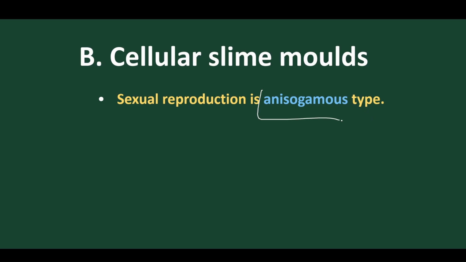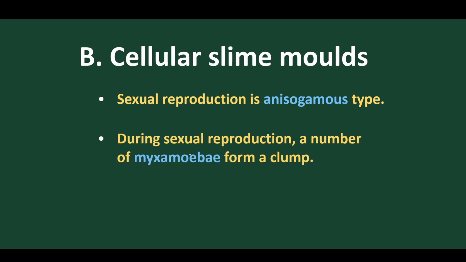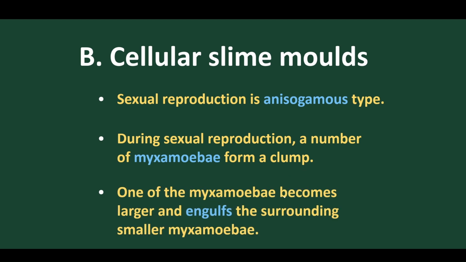Sexual reproduction is also anisogamous, as we have discussed. One gamete is bigger, one is smaller, and that union is called anisogamous union, as we have discussed earlier. During sexual reproduction, a number of myxamoebae form a clump, and all the clumps aggregate to form a single bigger organism, because they engulf each other and form a large one with smaller engulfed myxamoebae.